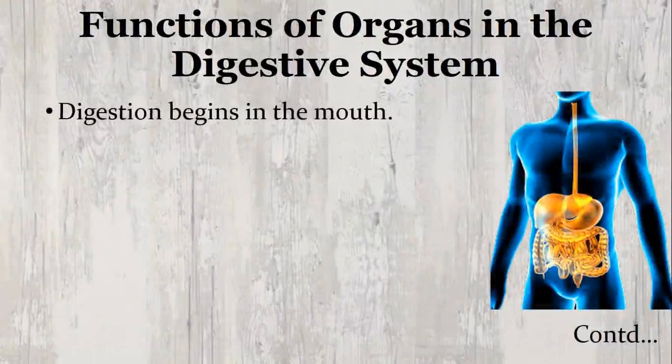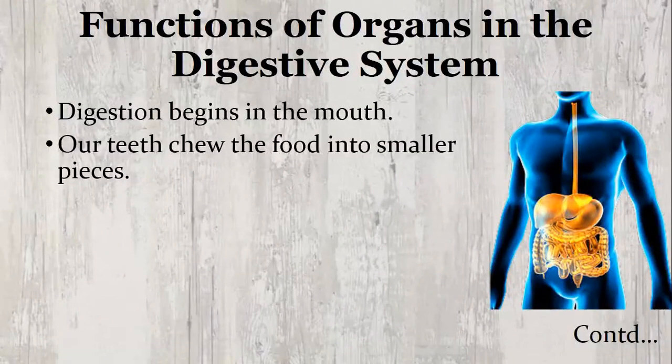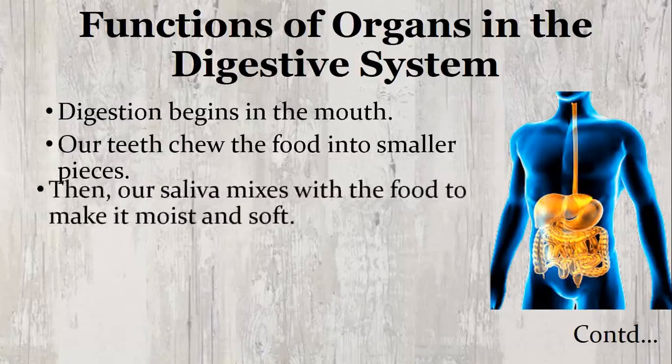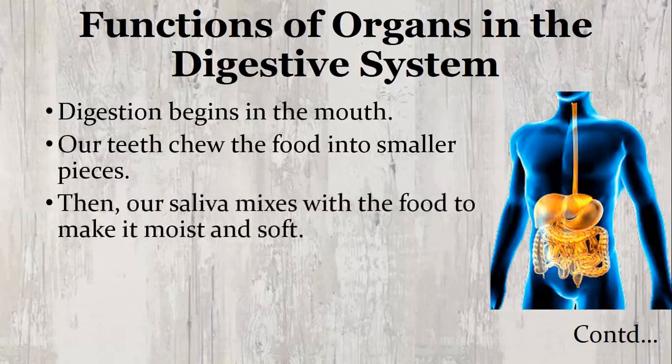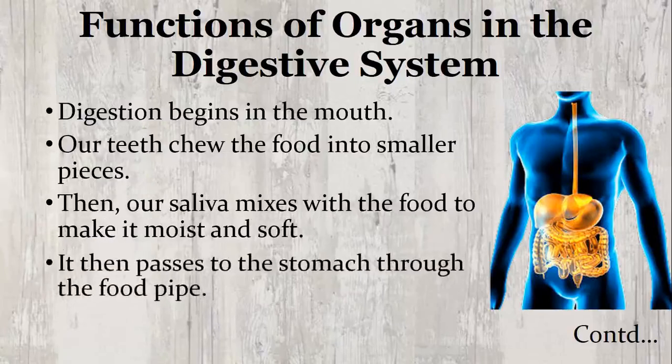Digestion begins in the mouth. Food is chewed by the teeth and broken into smaller pieces in the mouth. Here it is also mixed with saliva. Saliva is a watery substance in the mouth. It makes the food moist and soft. Then the food passes to the stomach through the food pipe.